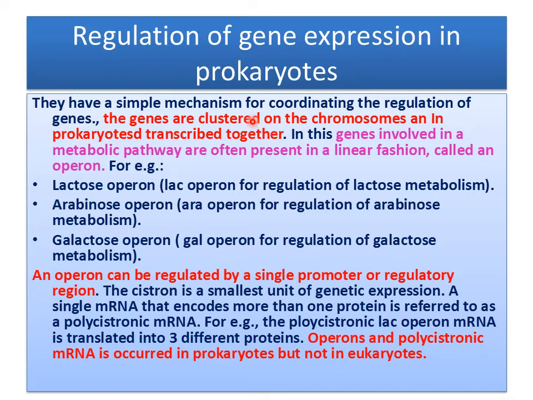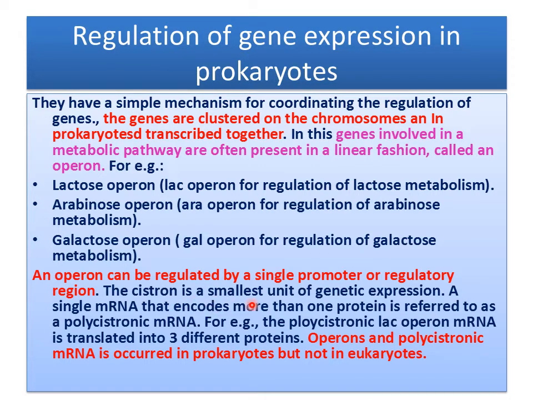Now, regulation of gene expression in prokaryotes. They have a simple mechanism of coordinating the regulation of genes. The genes are clustered on the chromosome and transcribed together in prokaryotes. Genes involved in a metabolic pathway are often present in linear fashion, which is known as an operon. We have the lactose operon, arabinose operon and galactose operon. An operon can be regulated by a single promoter or a regulatory region.